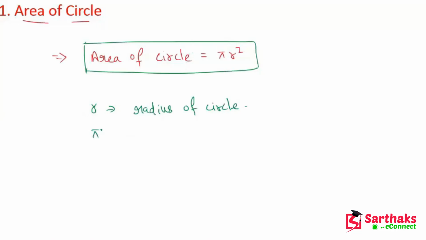So here the value of pi is 22 upon 7 or 3.14. I hope you get this point. If the question mentions that pi is equal to 3.14, then we have to use this value. If there is no mention, then we use 22 upon 7. So this is the formula of the area of a circle.